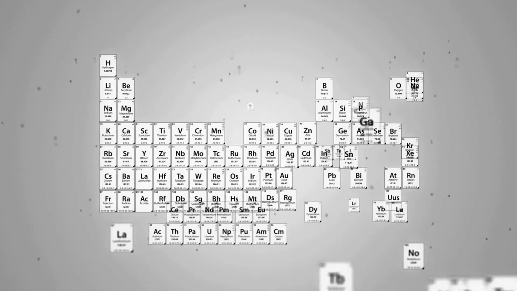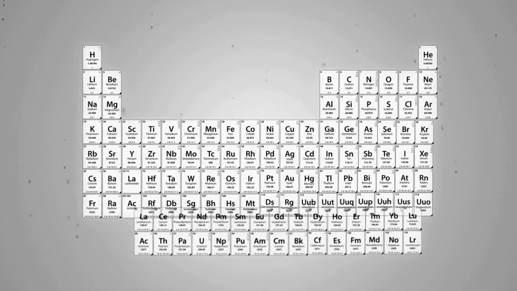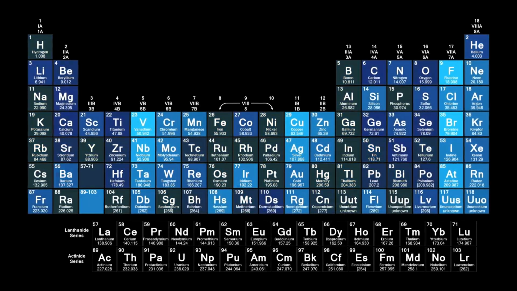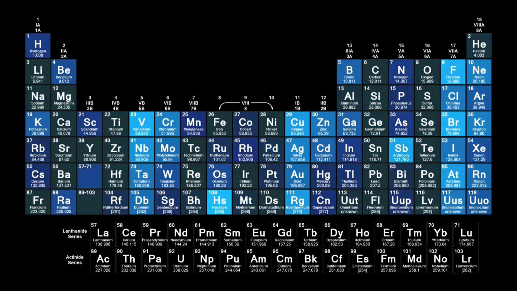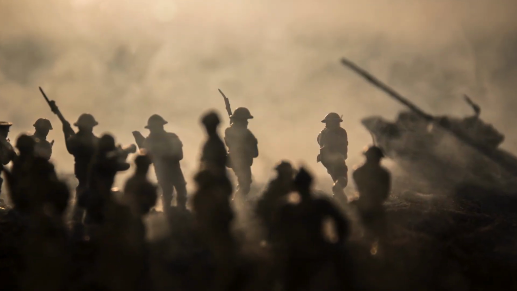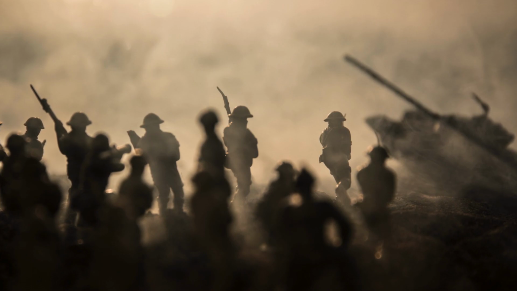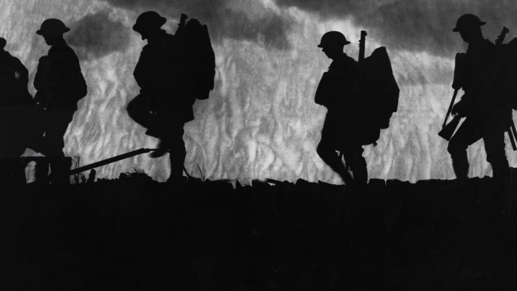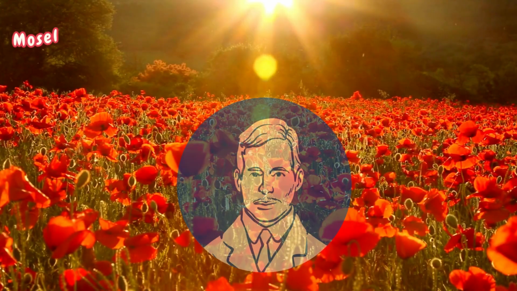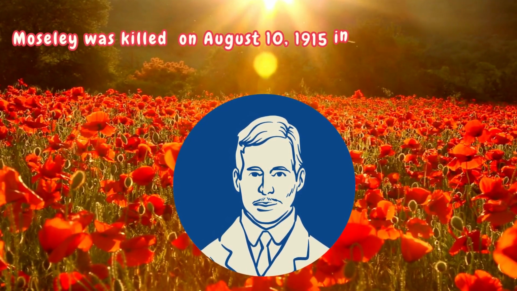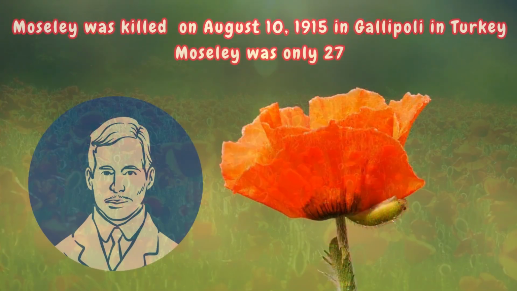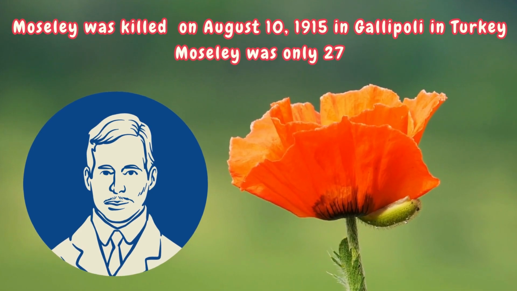This reorganization of the periodic table led to a more accurate arrangement of the elements that addressed many of the discrepancies that were present in Mendeleev's periodic table. Moseley's promising scientific career was tragically cut short when he enlisted in the British Army during World War I. He was killed by a sniper's bullet on August 10, 1915 in Gallipoli in Turkey, and he was only 27.